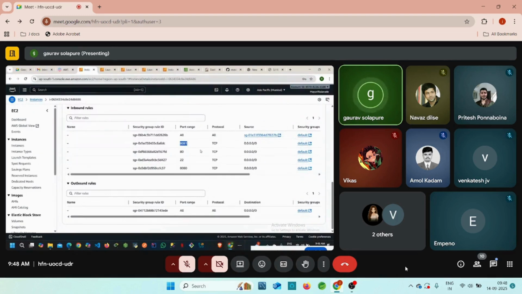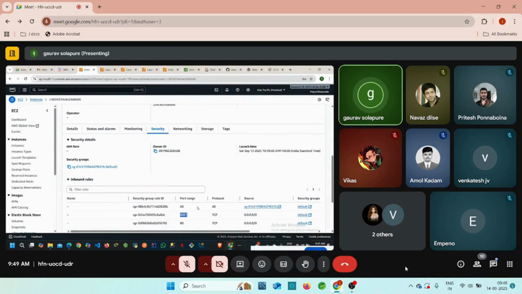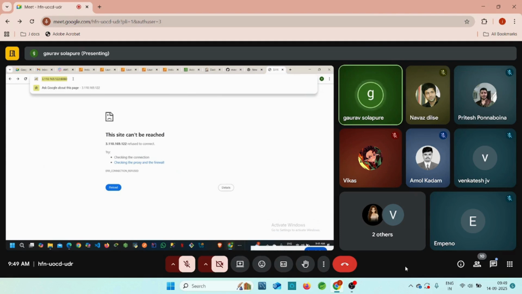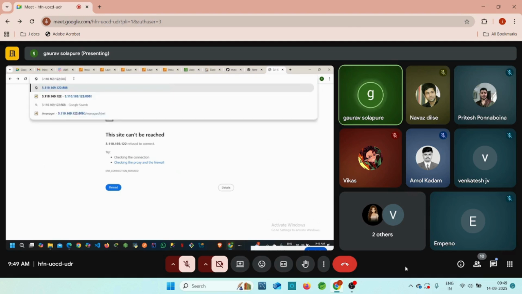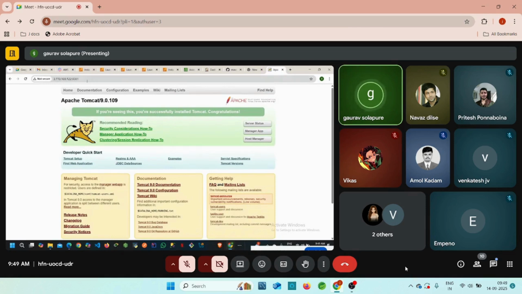8081 is already configured here, right? So it contains 8080 and 8081. If 8081 is not there in the security group, then you cannot access our Tomcat server with the help of 8081, guys. Now you can try with 8081, click on enter, right? You can easily access our application server, the Tomcat server, with the help of 8081.